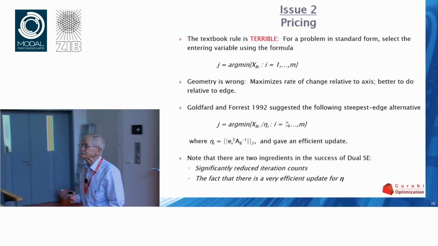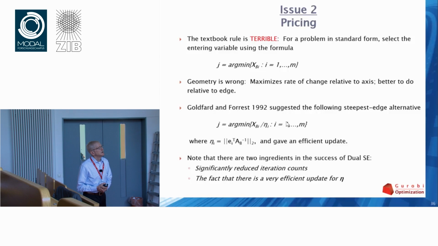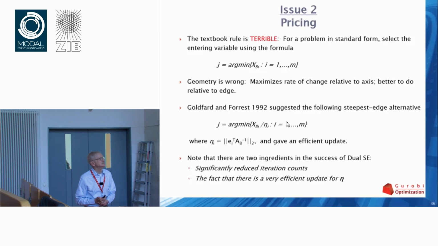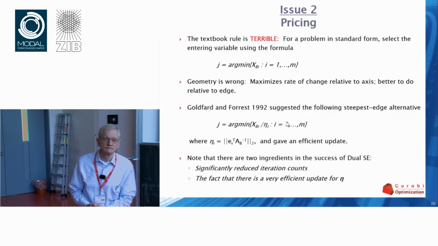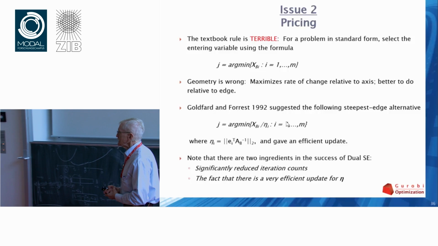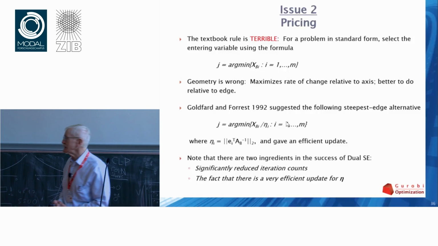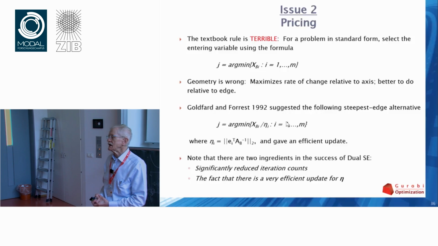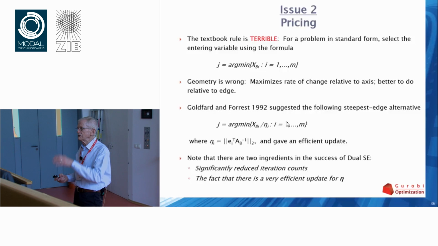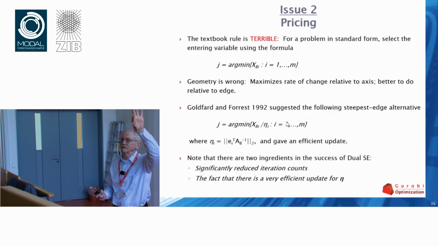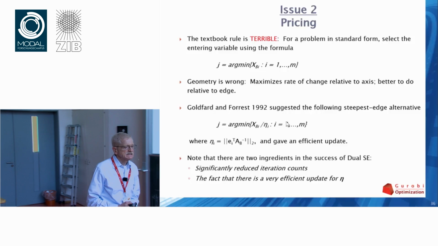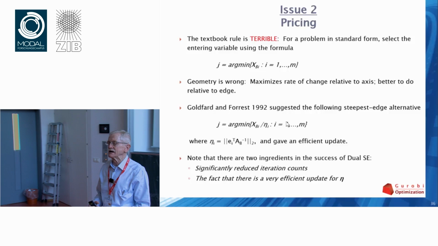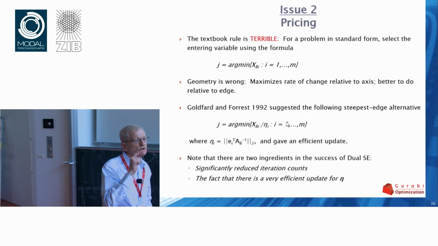So much for that. This is a brand new topic, and so what we just talked about plays no role. This has to do with pricing in the dual. The rule that's stated in the algorithm said to take the most negative, or the biggest violation of the primal variables, the most negative xb. That turns out to be a really bad idea. It corresponds to the same really bad idea in the primal of taking the most negative reduced cost.